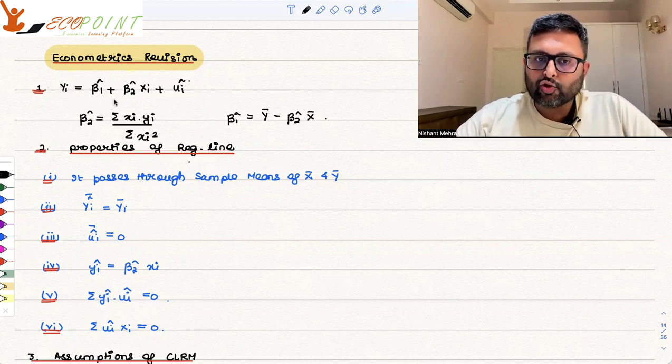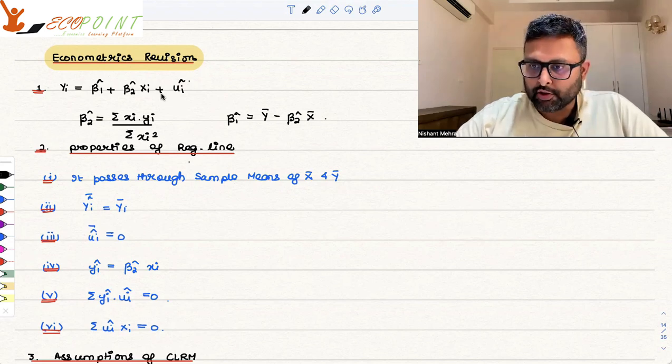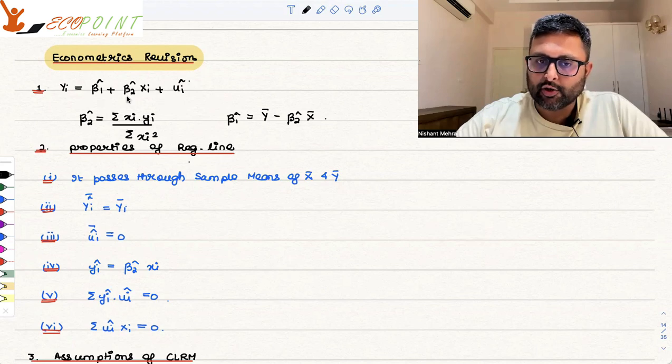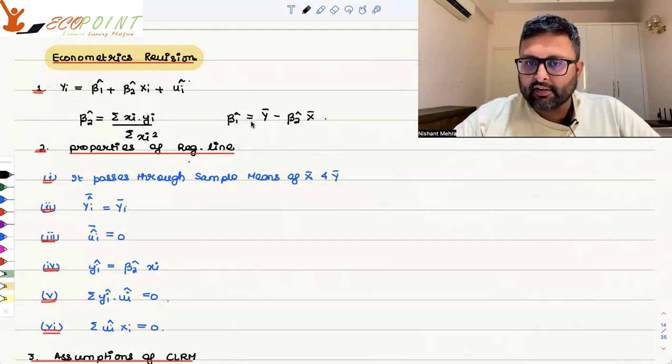So you have yi equals beta 1 hat plus beta 2 hat xi plus ui hat. So you have the simple regression model. Beta 1 hat is the intercept parameter, and beta 2 hat is the slope coefficient. Beta 2 hat, we have already derived in one of the videos. It is summation of small xi small yi upon summation of small xi square. Small xi, wherever you have a lowercase xi, means capital Xi minus mean of xi. Small yi is capital Yi minus mean of y. Beta 1 hat is y bar minus beta 2 hat x bar.